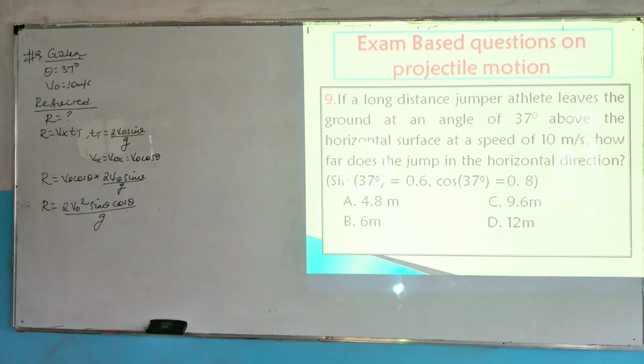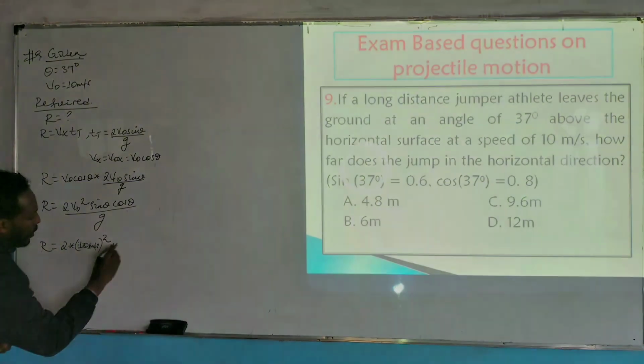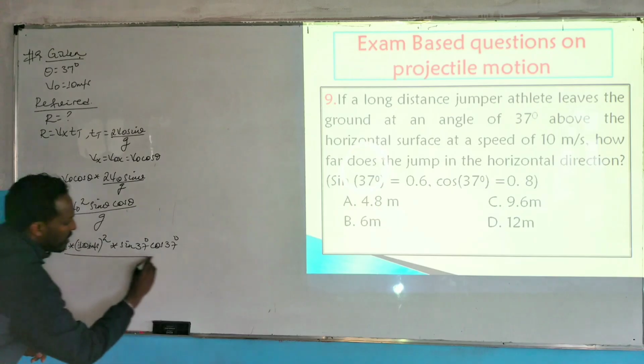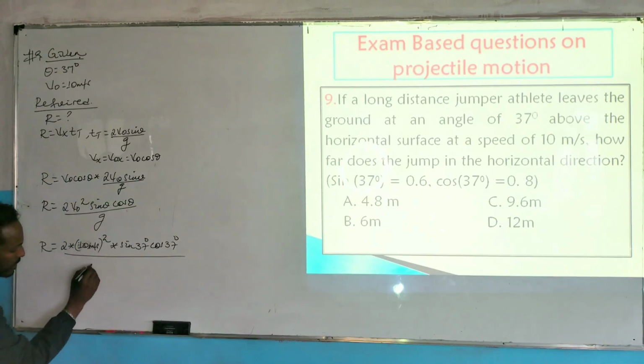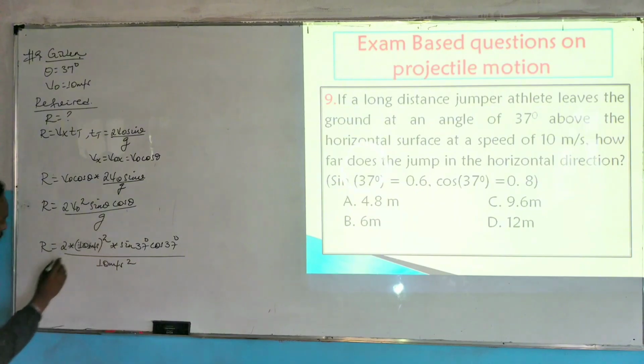Now, to match with the given, we can easily substitute sin 37 and cos 37. So range R is equal to 2 times v naught, where v naught is, from the given, 10 meter per second, the whole square, multiplied by sin 37 and cos 37 degree, divided by acceleration due to gravity, which is 10 meter per second square.